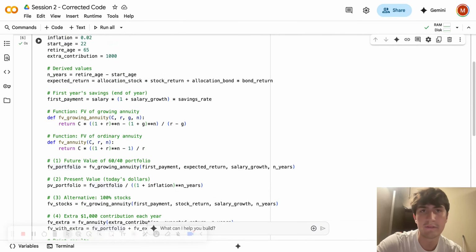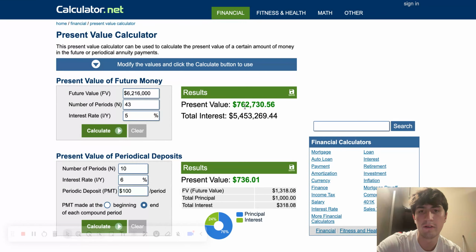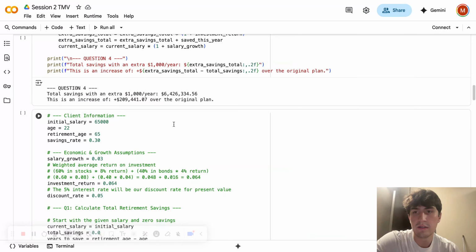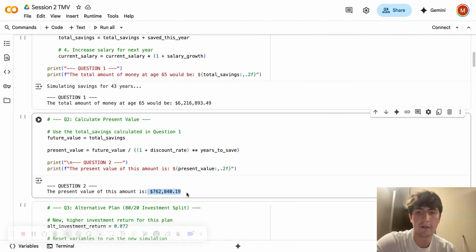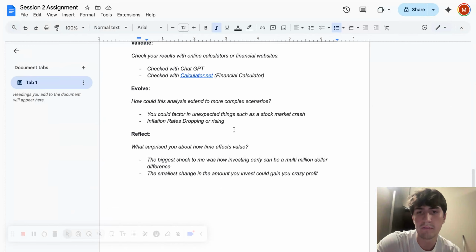So then after checking with that, I checked the present value and did the future value, so our final number after 43 years, then the number of periods, and then the interest rate, which was 5%, which we already knew. And it gives you the present value of 762,000, which, if we go back to here, matches with our present value right here. So that is how we validated our argument.